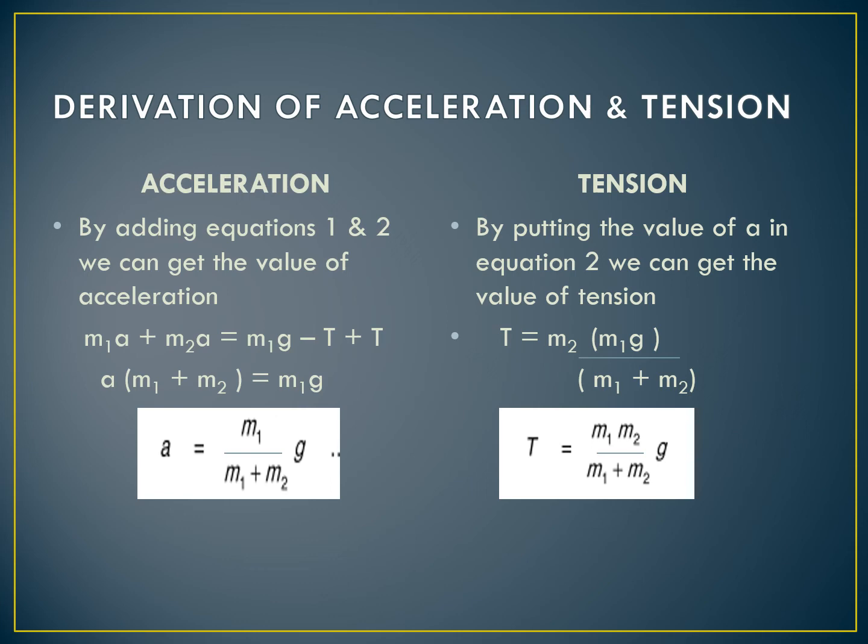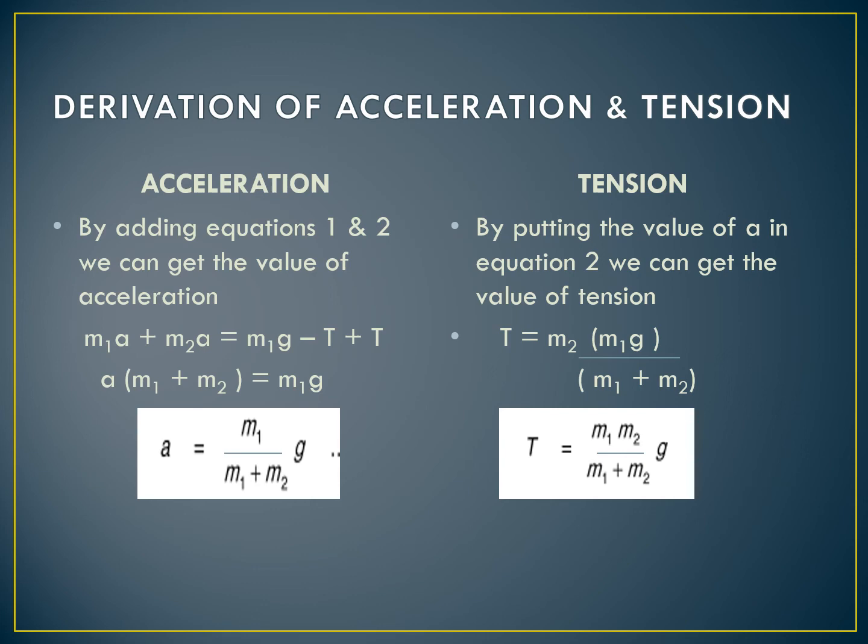Here you must remember that mass m1 is smaller than m2, which is opposite to case 1. Now for the tension, we will put the value of acceleration in equation 2, that is T is equal to m2a. So in this equation, after putting the value of a, we get the tension as T is equal to m1 m2g divided by m1 plus m2, which if we compare with case 1, becomes half of that of case 1. As in case 1, the value of tension was T is equal to 2 m1 m2g divided by m1 plus m2.